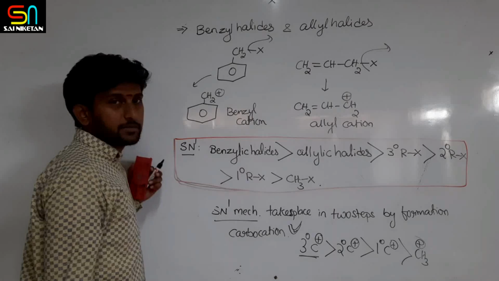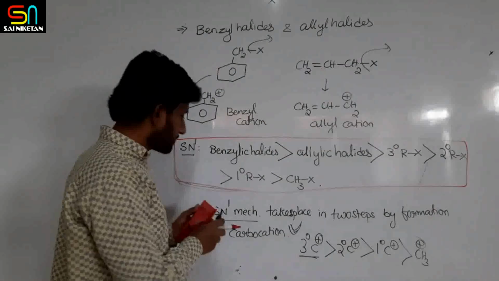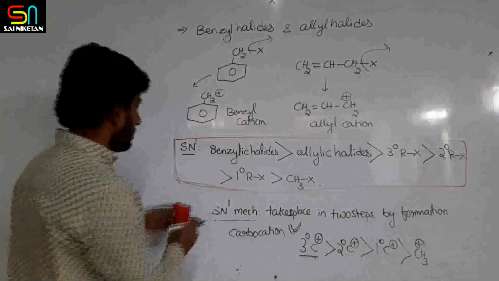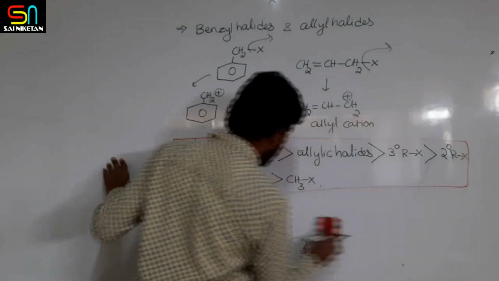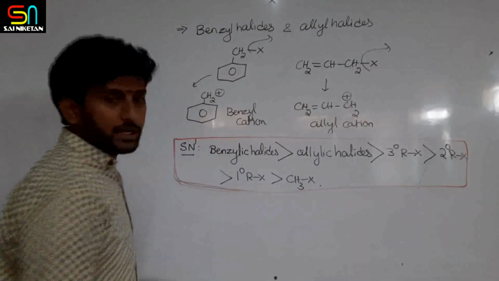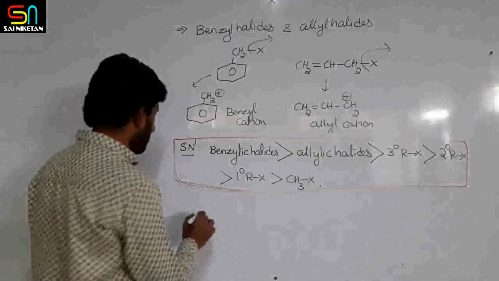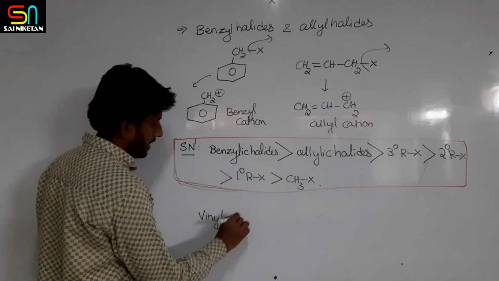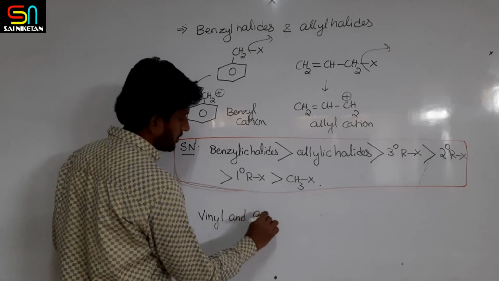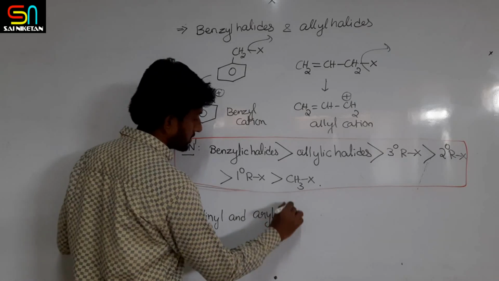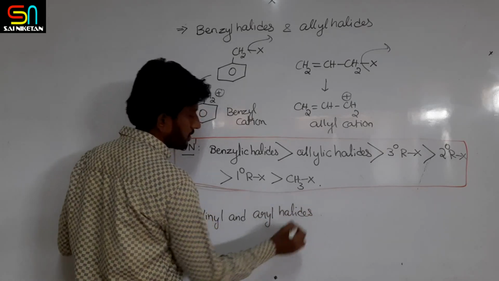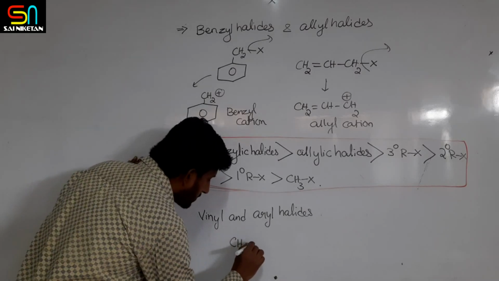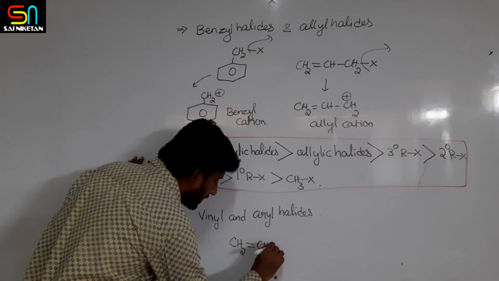So this is the order of reactivity of different alkyl halides towards the SN1 mechanism. Then if I compare vinylic and aryl halides.